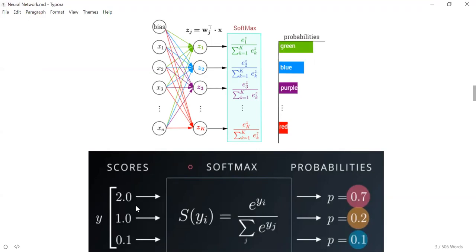And why do we use the softmax function? We use it because we want probability-like output, because it looks nicer to the eye. If you get random numbers like 2, 1.1, it doesn't make any sense. I don't understand what it is. But if I get something like a probability saying that it is 70% probable that this particular digit is 2, 20% probable that it is 5, and 10% probable that it is 9, I will be more happy.